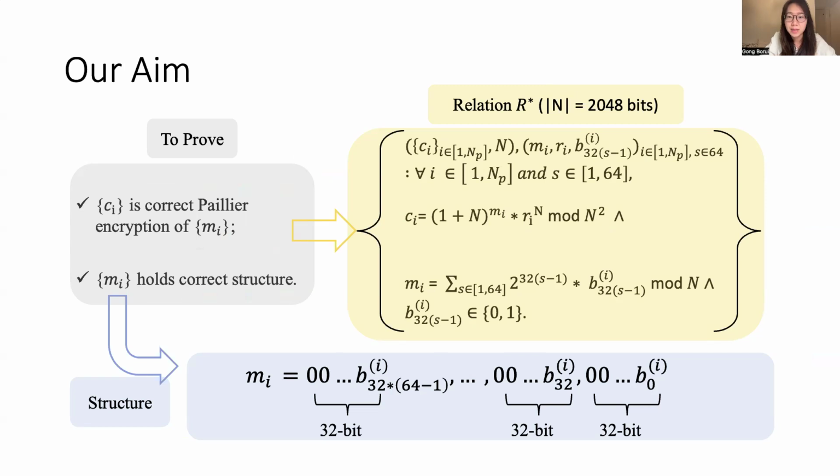And secondly, each message should hold the correct structure. That is, each message is divided into several slots, and the binary record can only be inserted in the last bit of each slot, which means we are required to prove the relation R star.